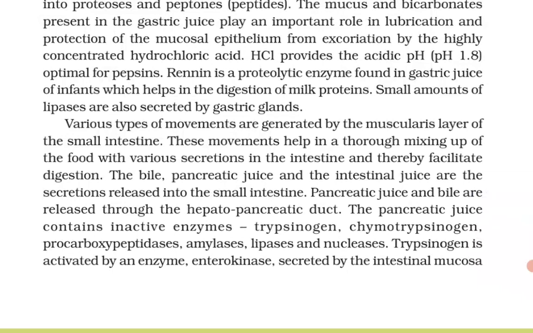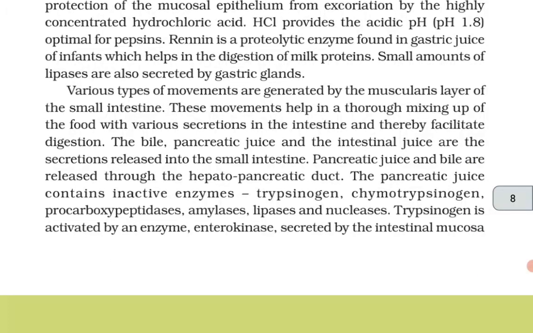Various types of movements are generated by the muscularis layer of the small intestine. These movements help in thorough mixing of the food with various secretions in the intestine and thereby facilitate digestion. The bile, pancreatic juice and intestinal juice are the secretions released into the small intestine. Pancreatic juice and bile are released through the hepatopancreatic duct. The pancreatic juice contains inactive enzymes trypsinogen, chymotrypsinogen, procarboxypeptidases, amylases, lipases, and nucleases.